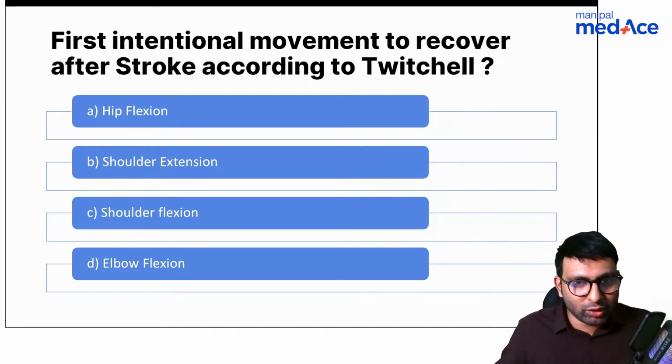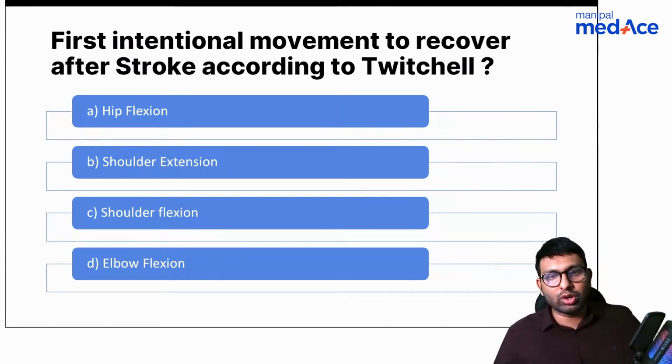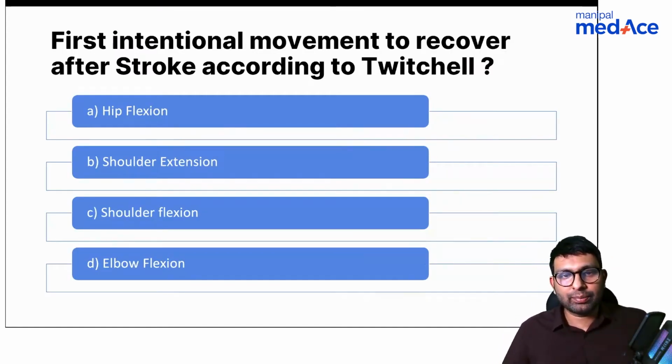I know these concepts have not been covered, so a guess would be good enough. I'll explain to you this whole theory of Twitchell's recovery. Anyone would like to take a guess at this?